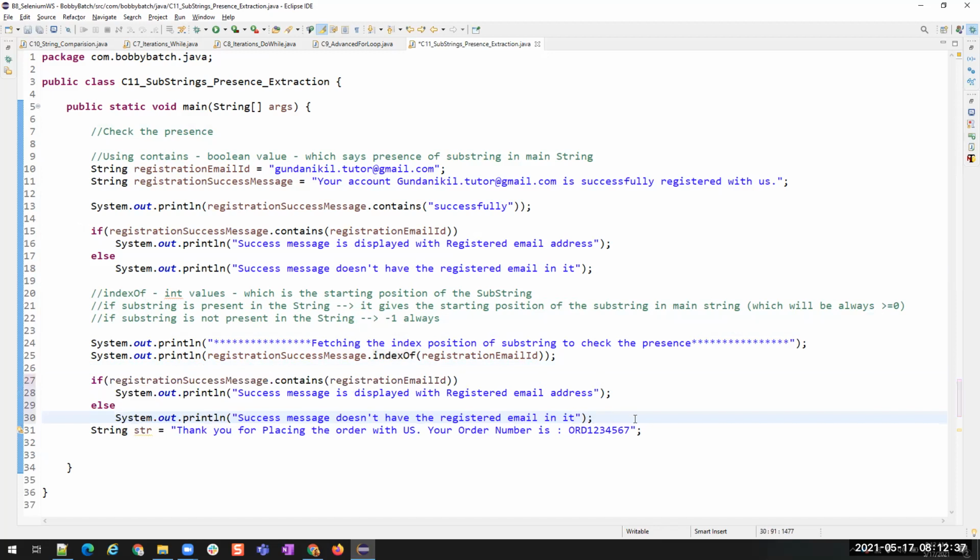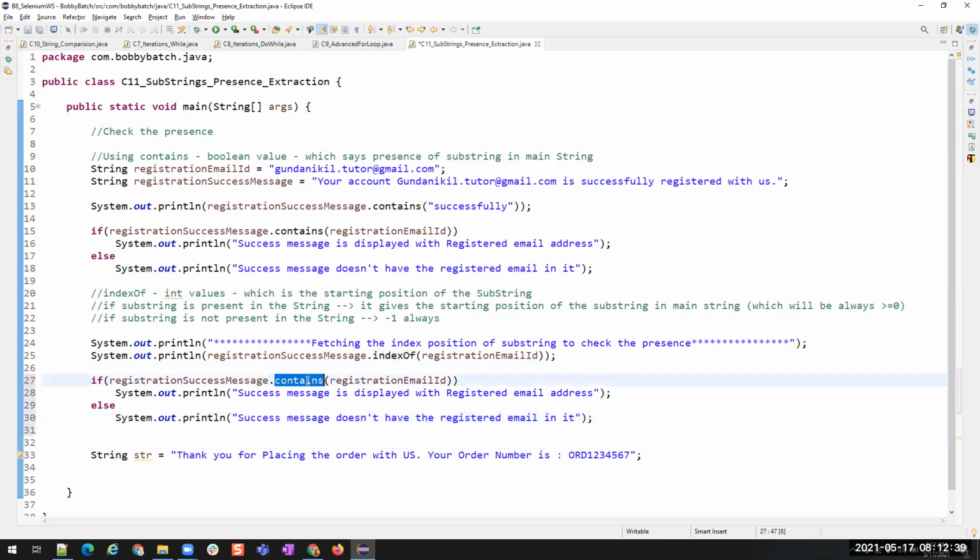So I'll take this, paste it here, but here in the if condition I should not use contains. What I should use? I'm going to use indexOf. But what is it saying? It's an error because indexOf is going to return an integer value. But what does the if accept? A Boolean value. Correct. So we have to compare this.